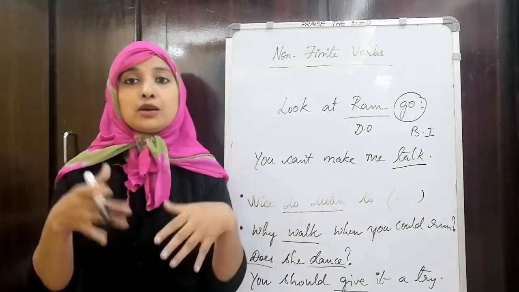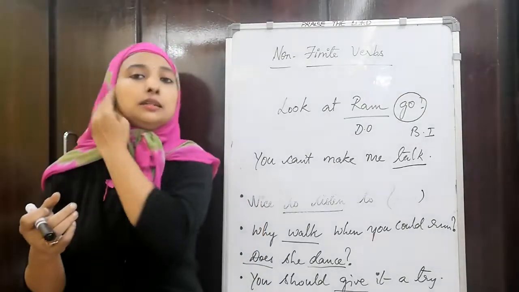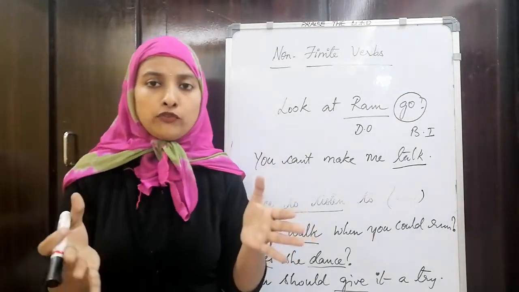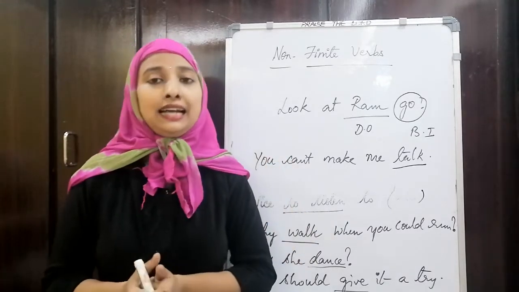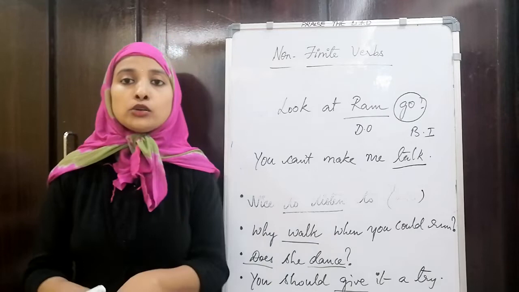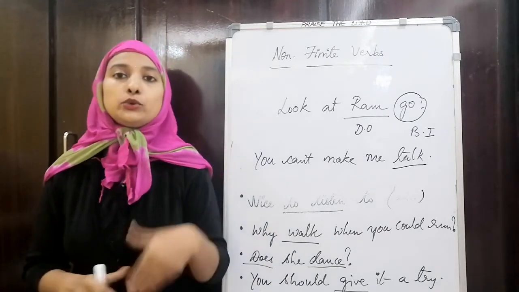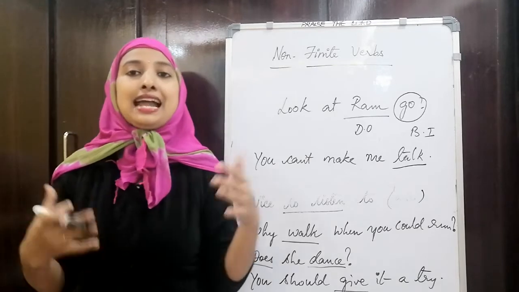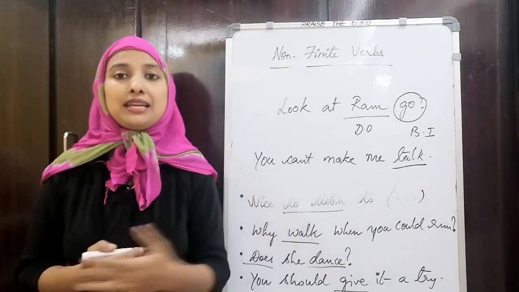They won't have their own time frame. Coming to infinitives, if there is a to preceding the root form of a verb, it is called an infinitive, and if there is no to in front of the root form of the verb, we call it a bare infinitive. So try to observe sentences and make out the difference between them and how they are being used. Thank you.